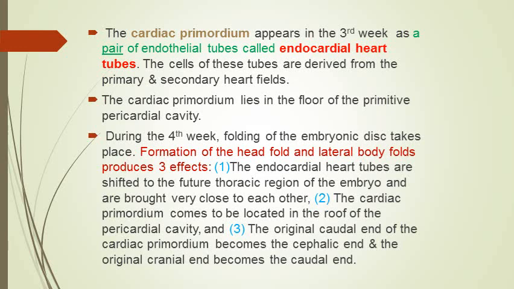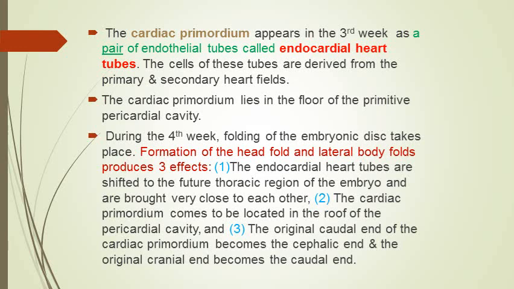And then we know that head fold begins to be formed in the fourth week of development, and the lateral body folds will also be formed, because fourth week is the period of folding of the embryo. Instead of remaining a flat slipper shaped disc-like structure, the embryo folds in the fourth week to become a cylindrical structure, and the formation of head fold has great effects on the position of the heart, and similarly the formation of lateral body folds also affects the position of the heart tubes.